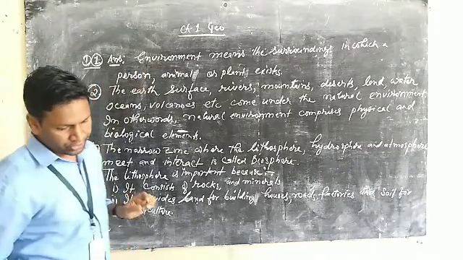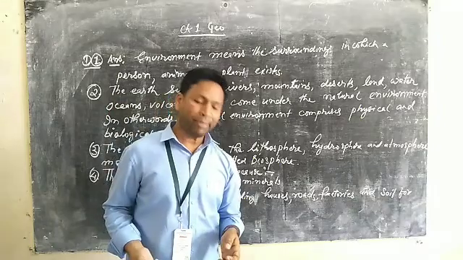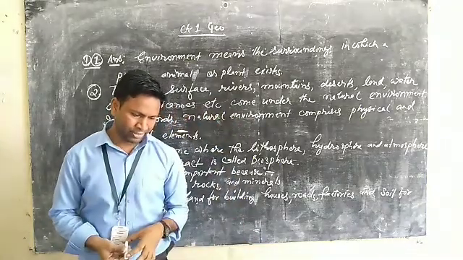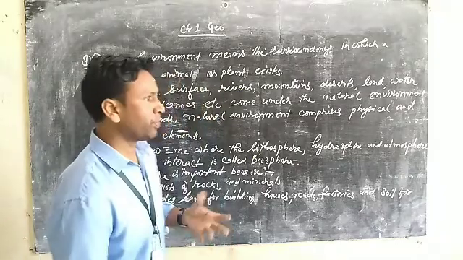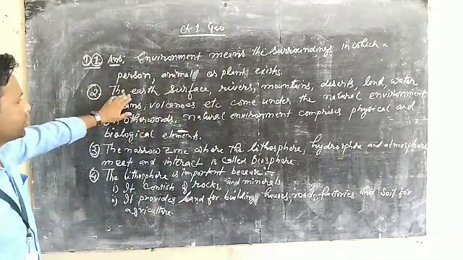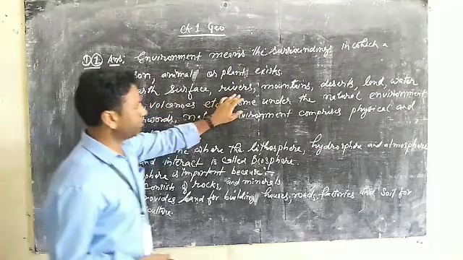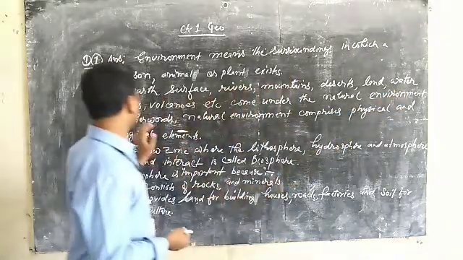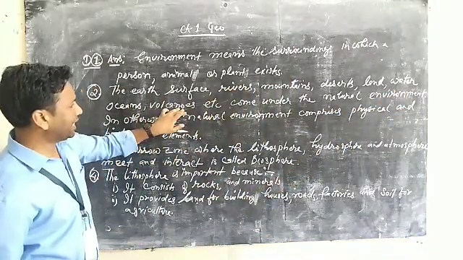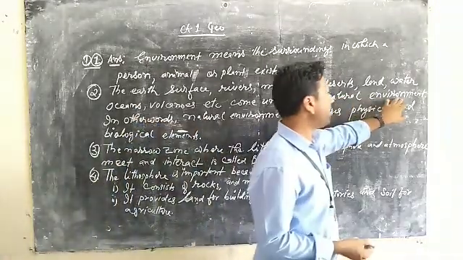Second question. What is the question asking us? What does natural environment mean? Or what is the natural environment? So the answer is here on the board. You can see the earth surface, rivers, mountains, deserts, land, water, oceans, volcanoes, etc. come under the natural environment.